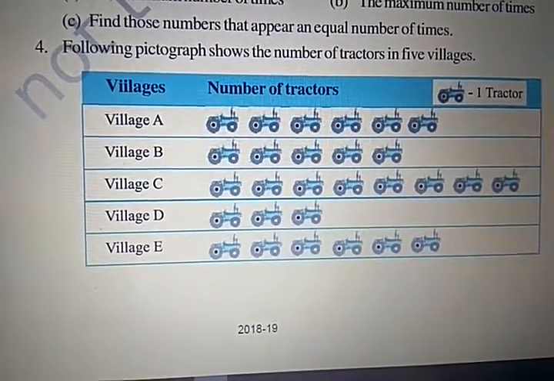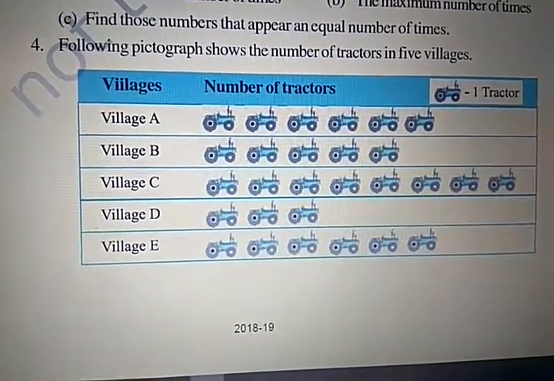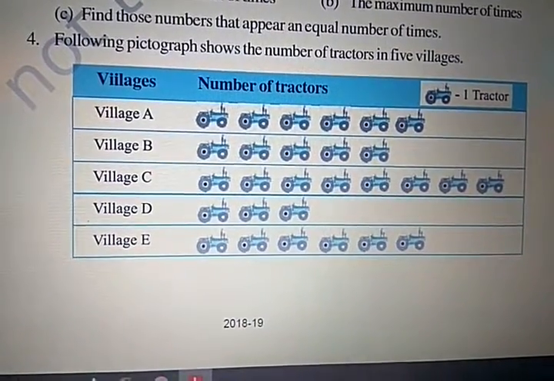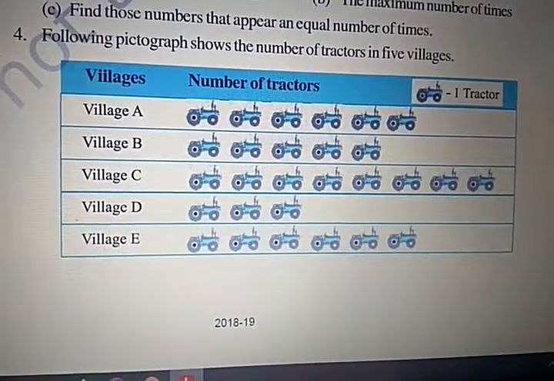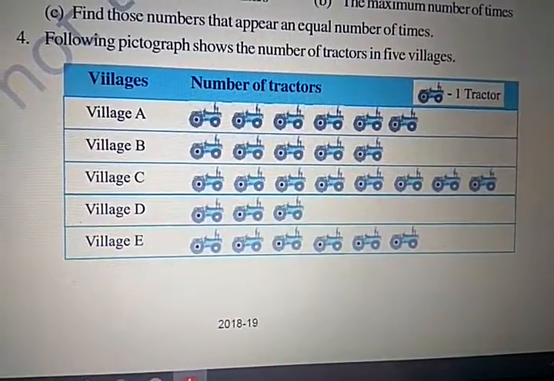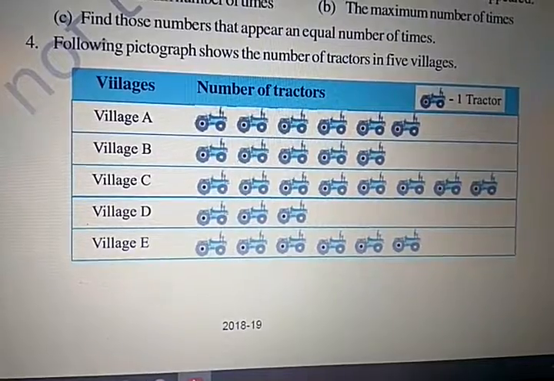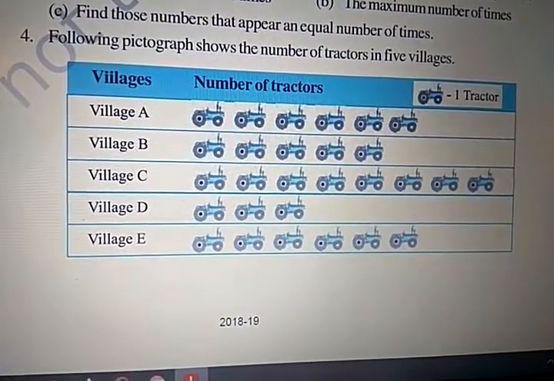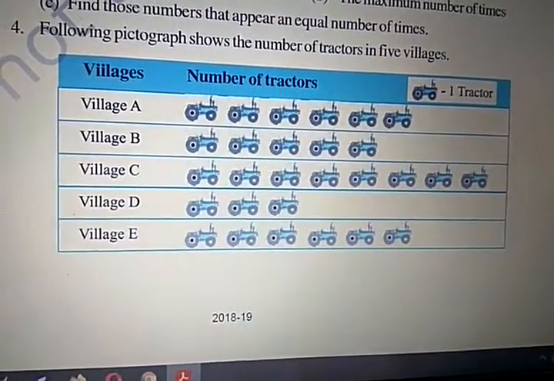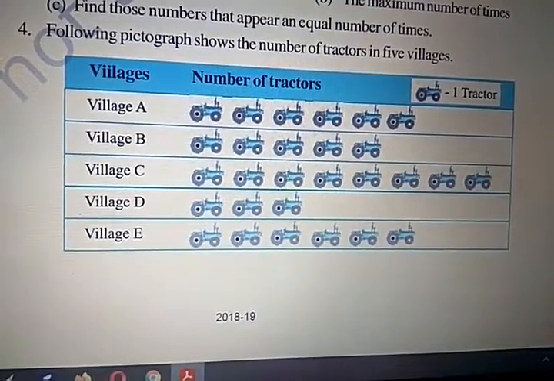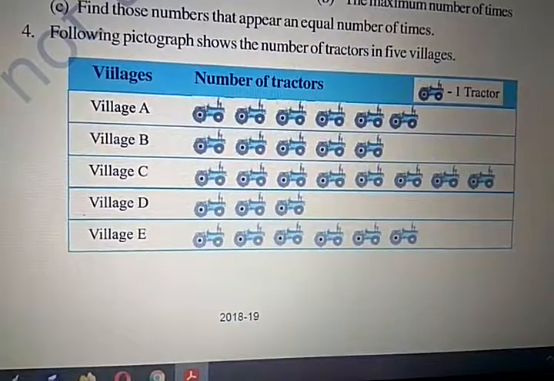The following pictograph shows the number of tractors in 5 villages. Here village A, village B, village C, village D, village E. In the upper rightmost corner it is given that one picture of a tractor is equal to one tractor only. So in village A, how many total tractors are there?